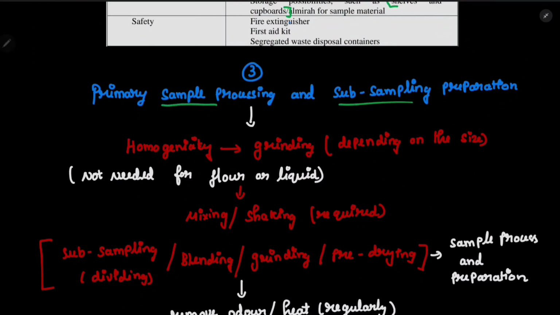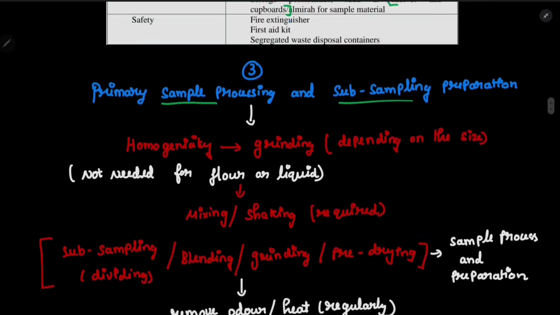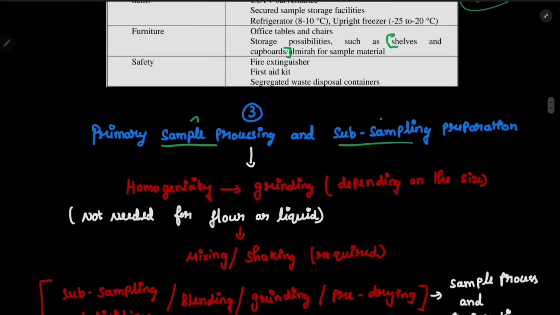Okay, basically that's it. Now the third room, primary sample processing and subsample processing. Okay, so why do we need primary sample processing or subsample processing? To attain homogeneity. We can grind it depending on the size, so all the products will be in the same size.